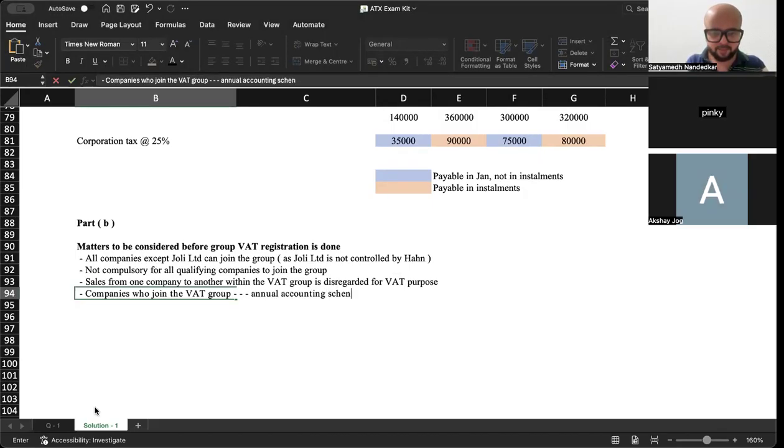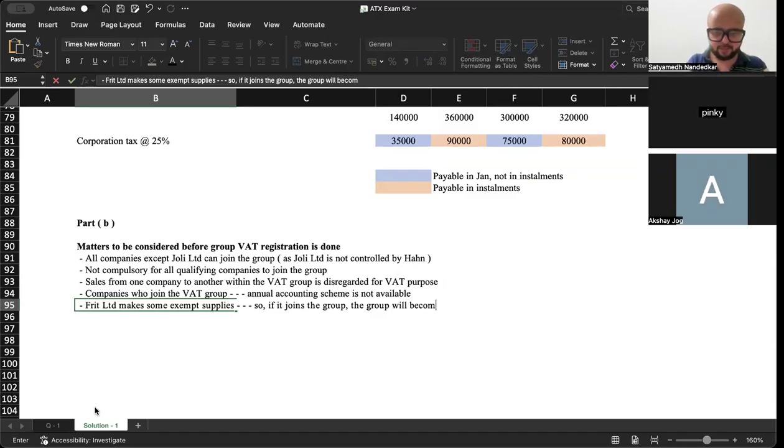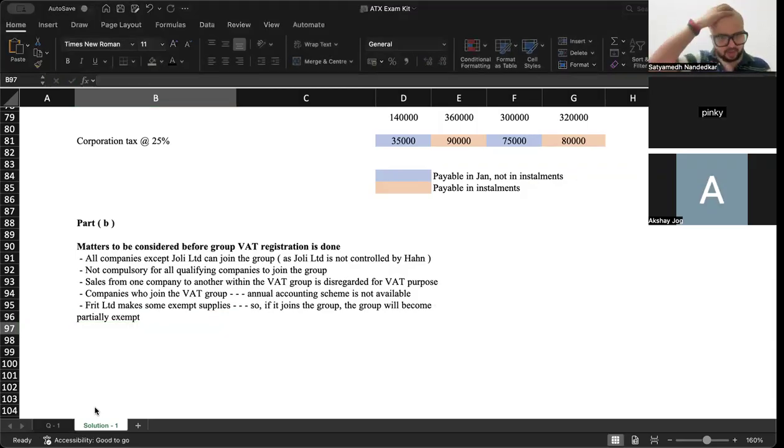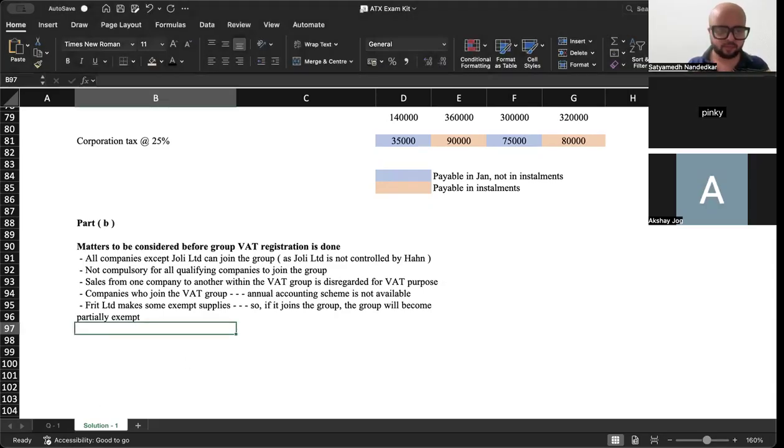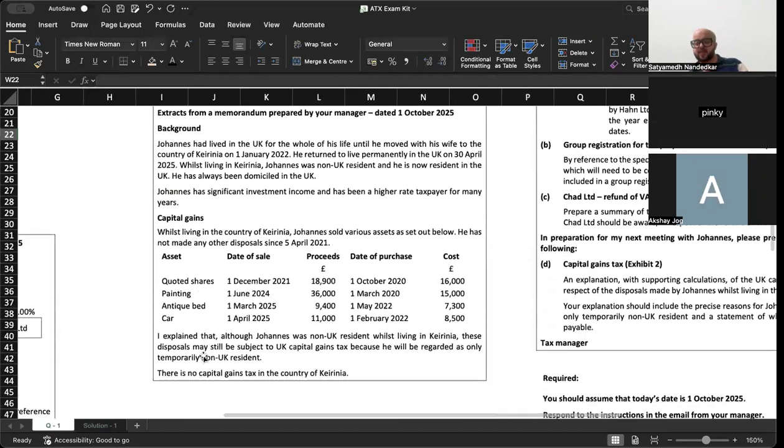Annual accounting scheme is not available. Frit Limited makes some exempt supplies, so if it joins the group, the group will become partially exempt. Okay, are you with me? Okay, of course you have to expand on this.